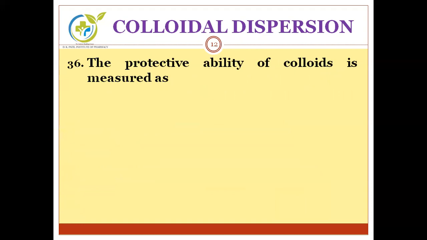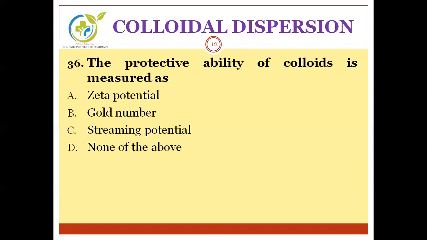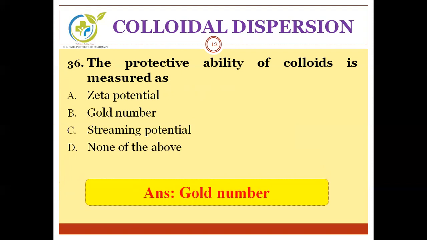Next question. The protective ability of colloids is measured as zeta potential, gold number, streaming potential, or none of the above. We have to find out protective colloid ability of colloids, and it is measured by gold number.